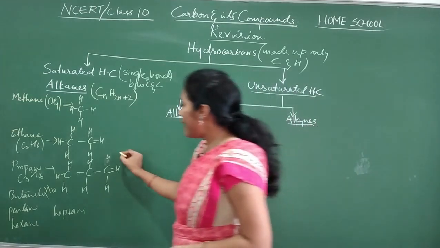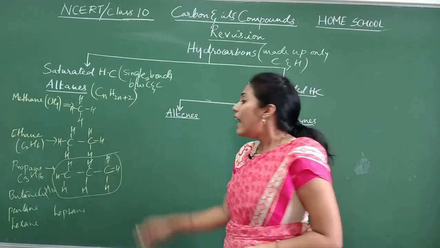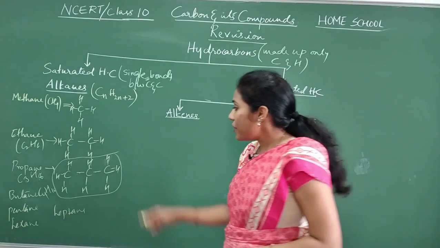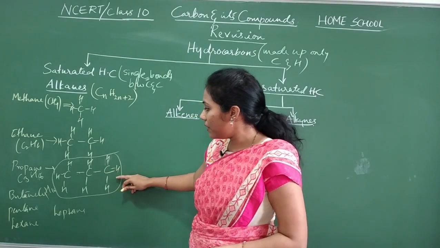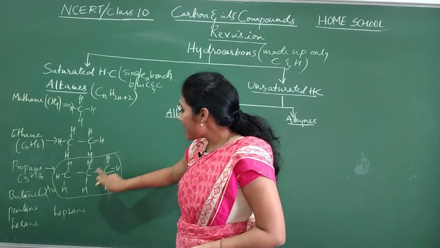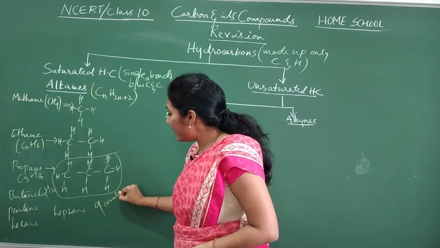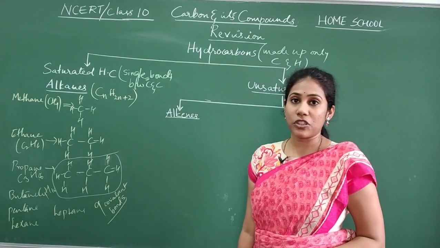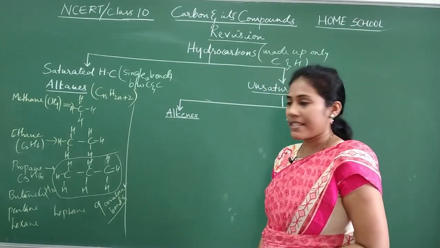Also, a question can be asked like this: how many covalent bonds are there in propane? How many covalent bonds are there in butane? Like that they can ask you. So can you answer this question? How many covalent bonds are there in this propane? Just count the total bonds: 1, 2, 3, 4, 5, 6, 7, 8, 9. So this structure has 9 covalent bonds. Don't forget covalent bonds, it's important. So that's all about alkanes.